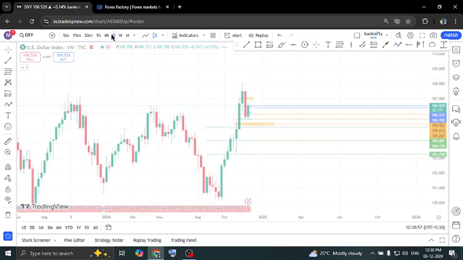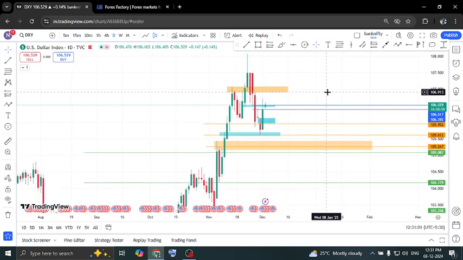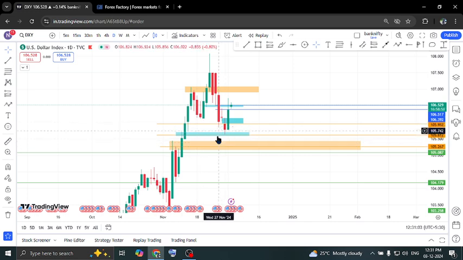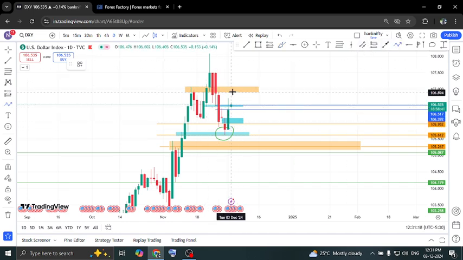Okay, let's go to the daily time frame. Here from this CG, the 50% Fibonacci retracement level, the daily move has started, and we are expecting a move till this point.